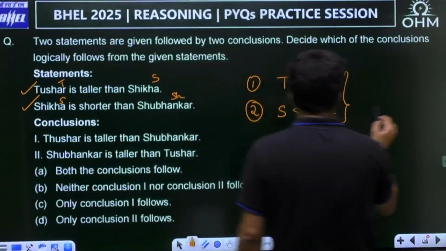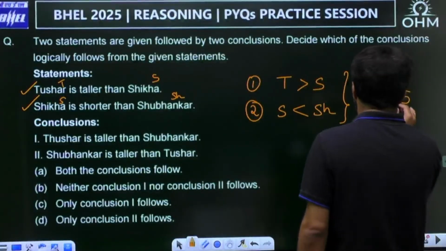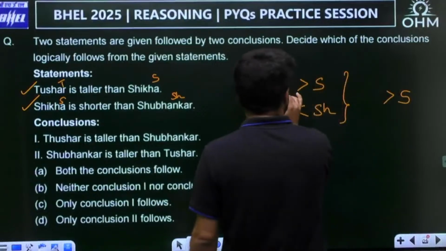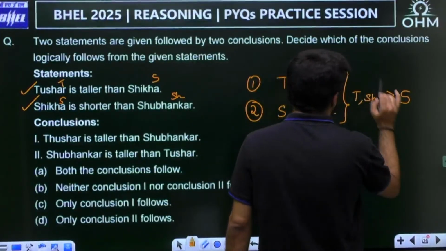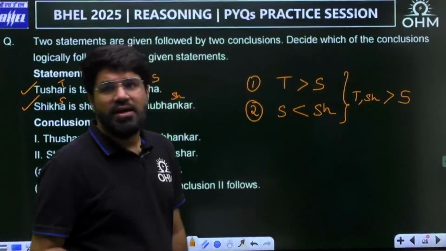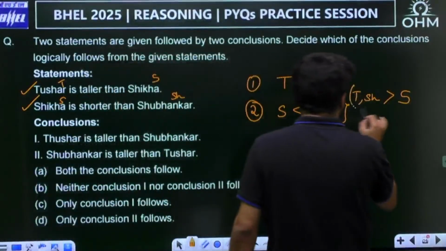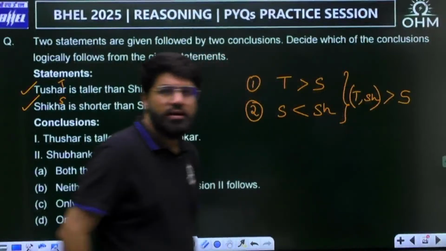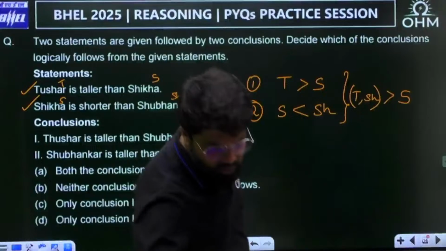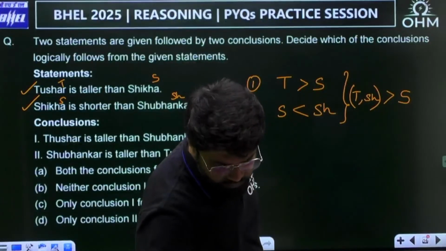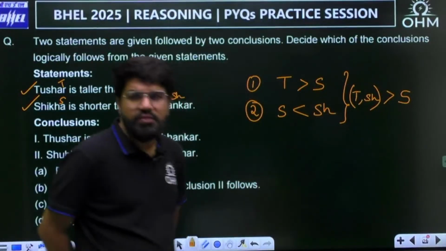What you can conclude is Shikha will definitely be shorter. But who is ahead of her? Tushar also, Shubhankar also. But how can you arrange Tushar and Shubhankar? You don't have the sufficient data.